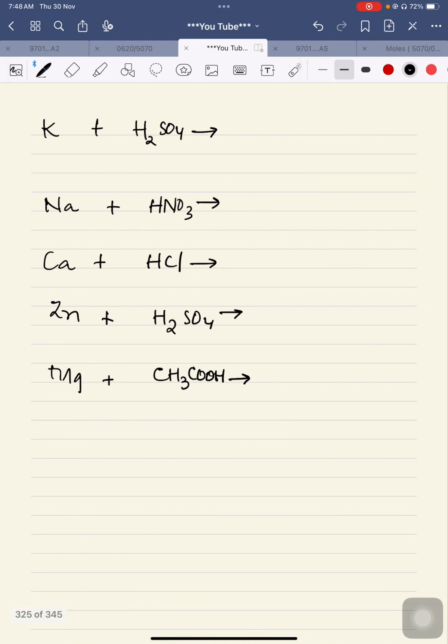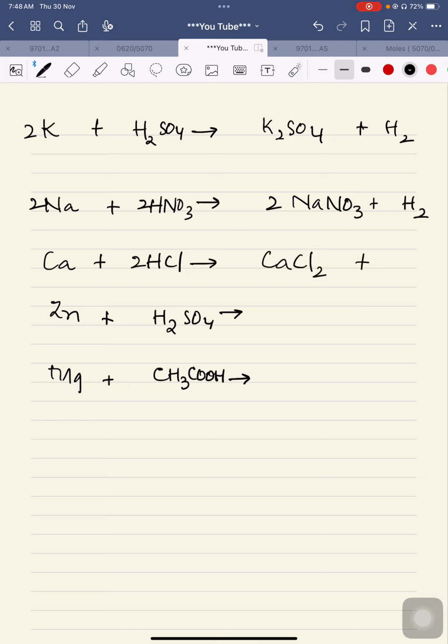So here I'm writing the products. It will be K2SO4 along with hydrogen gas, as the equation is not balanced. So we are going to write this, and this will be NaNO3. One should know this thing, which I have repeated many times before, that all the elements of group number 7, oxygen, nitrogen, and hydrogen are naturally diatomic. So hydrogen will be H2 always. Please be careful about that. It is automatically balanced: ZnSO4 plus H2, and this is (CH3COO) the whole thing twice, Mg with H2. So this will be 2.